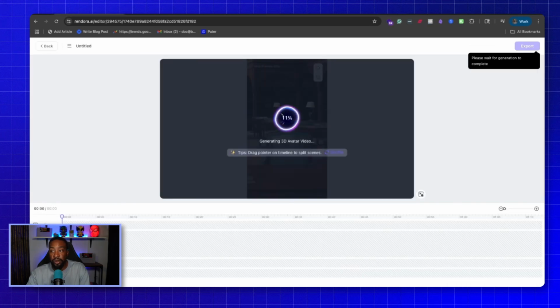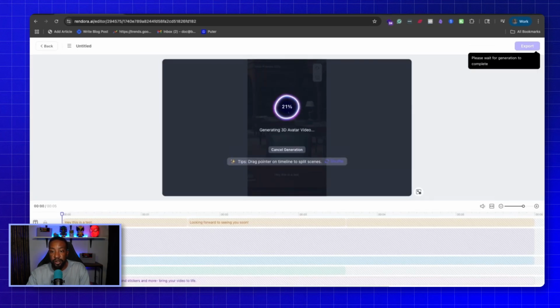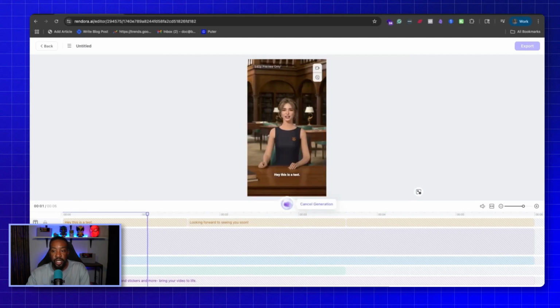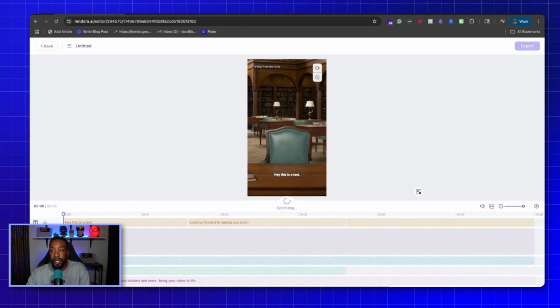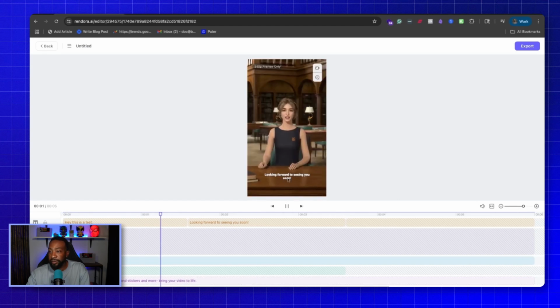Going back to Rendora, once we decide on the script we're going to be using, we can do a lot more or customize it in a lot of different ways when we have this. Once we have the script, we have the avatar, and we have the background, we can go step by step in editing this process. We can edit and add more media. We can change the shot. We can then also look at the motion and then also add elements to our video as well. Once we're done with that, we can export.